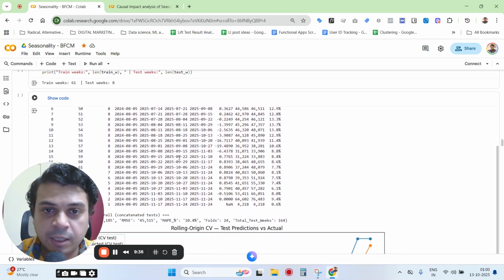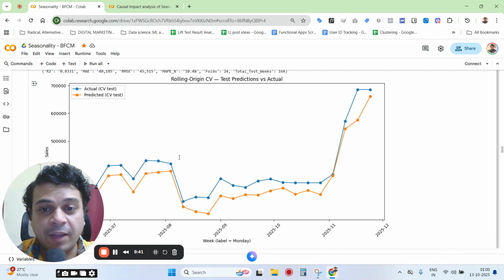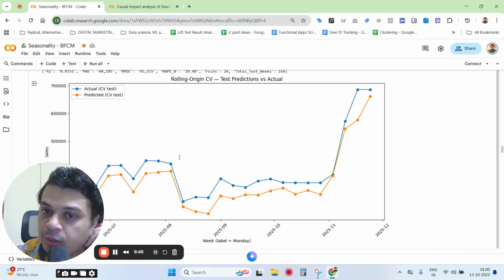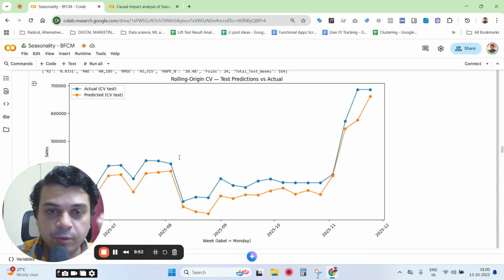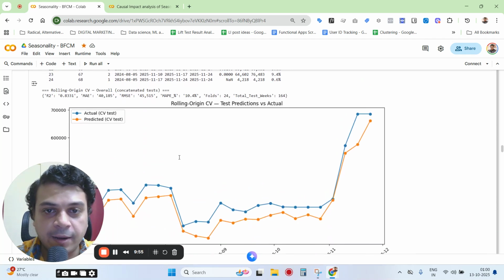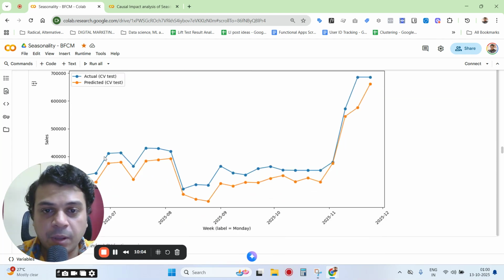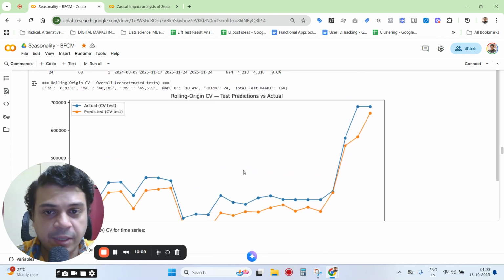So this is the number of training weeks and all. And what I did here is what is called a validation technique. So this is cross validation, and I'm using a rolling window, meaning that I'm doing a cross validation by shifting the date by a certain number of weeks. This is a way of checking on unseen data how it is actually performing, and seeing how the actual versus predicted looks for different windows. So you'll see that it's pretty decent.